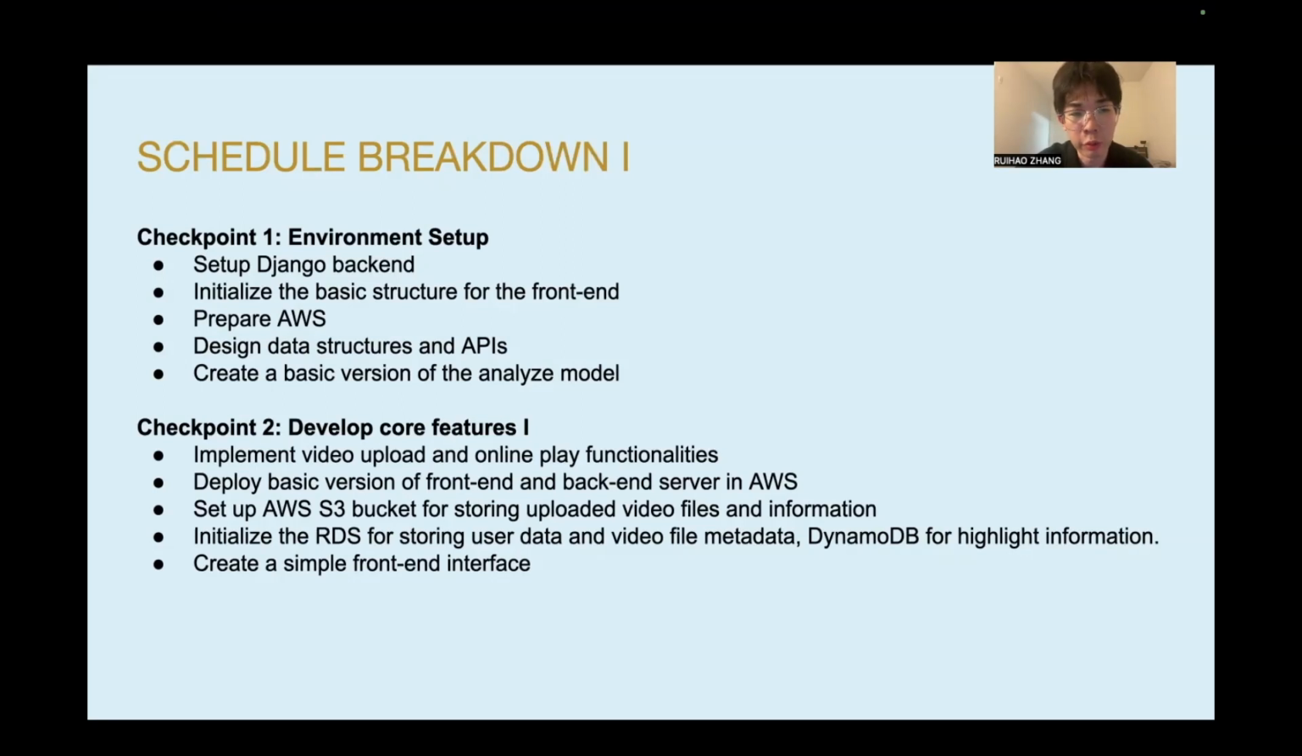And secondly, we will develop the core features. We will first implement the video upload and online playing functions, deploy the basic version of the front end and back end on AWS EC2, set up the AWS S3 bucket for storing the video files, and initialize the RDS and DynamoDB for storage. And we can also create a simple front-end interface.